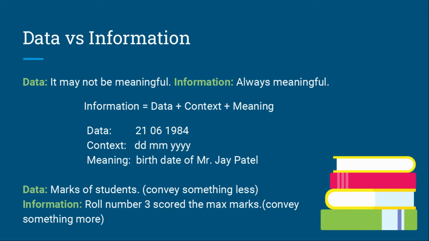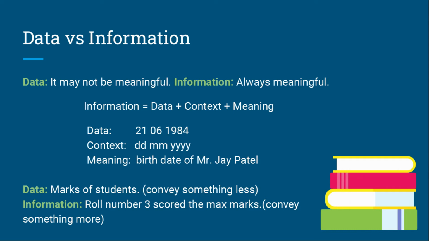But when you give it a particular format, let's say DDMMYYYY, and give meaning, that is birth date, then it becomes information.